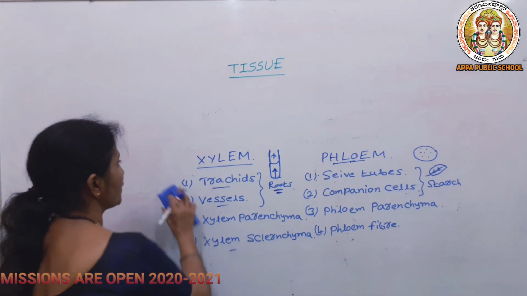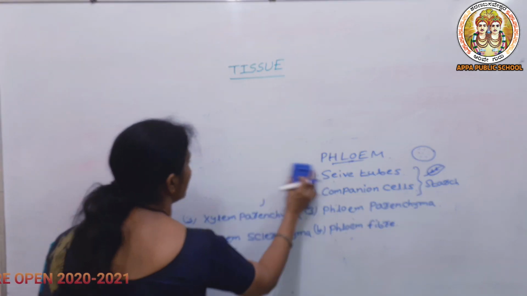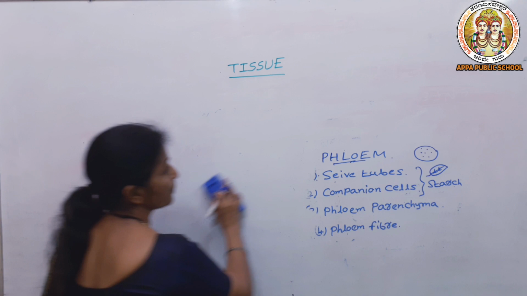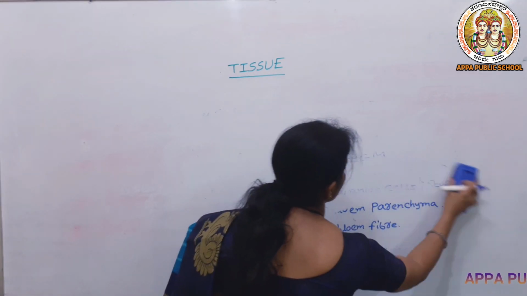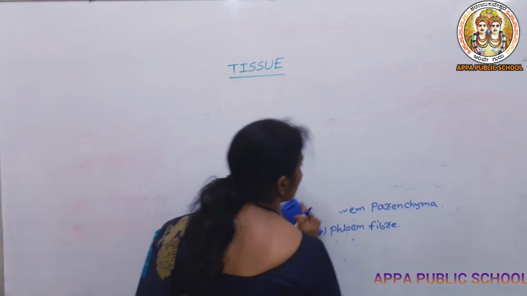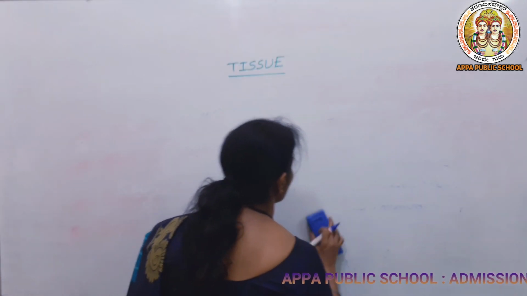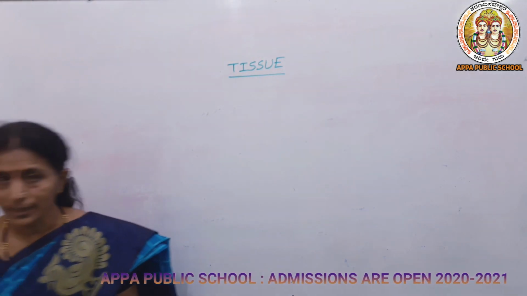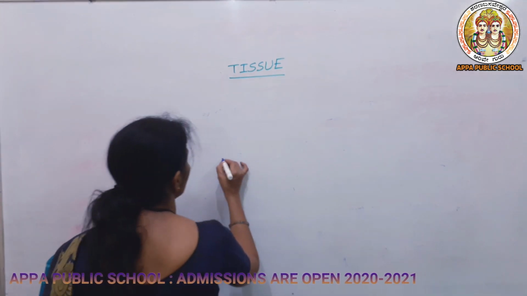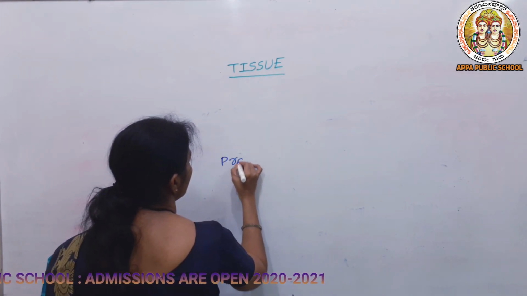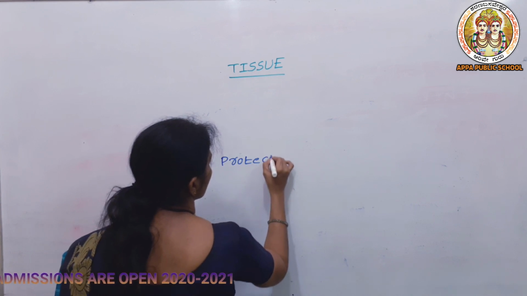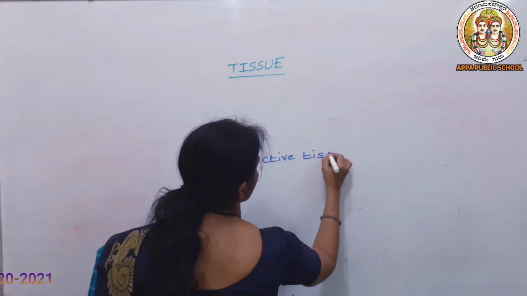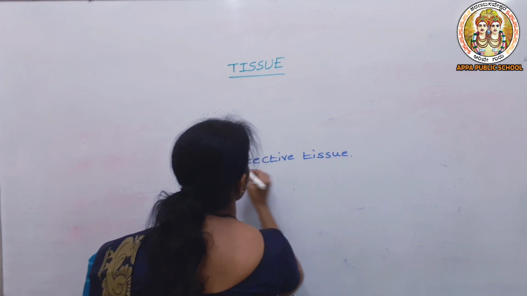So what is protective tissue, and in what way will it help the plant to protect itself from pathogens or from any injury? The first protective tissue is the epidermis.